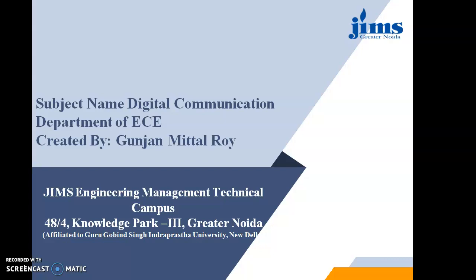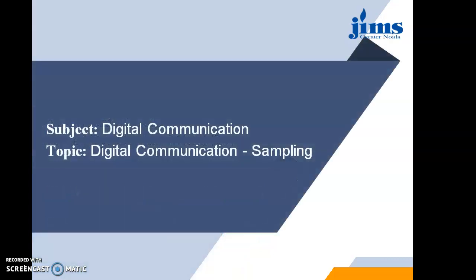In the previous videos of digital communication, we started with the PCM system, that is pulse code modulation. This is basically used to convert an analog signal into digital. For the PCM system, three basic components are required, which are sampling, quantization, and encoding. Out of these three, the very first is sampling, and in this video we will be focusing on sampling in detail.